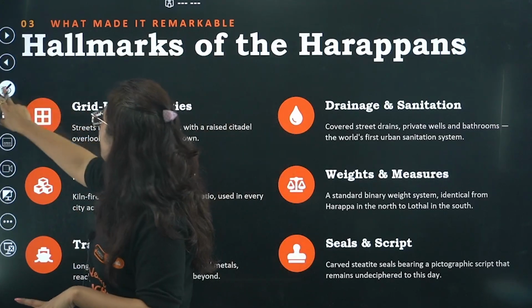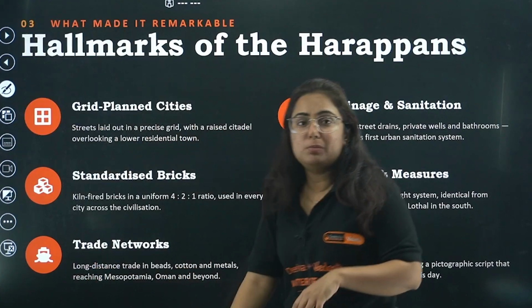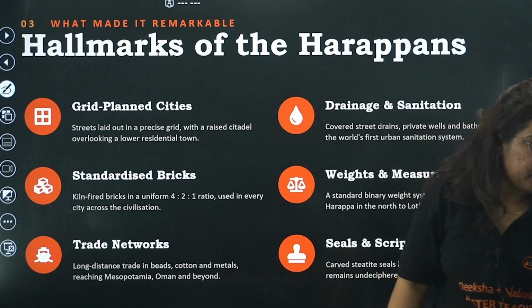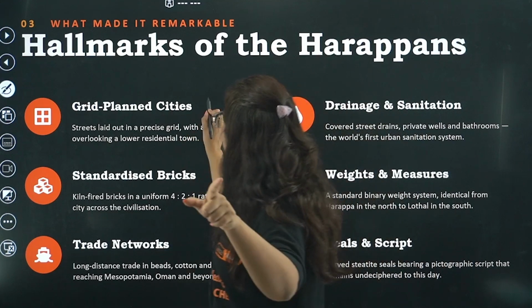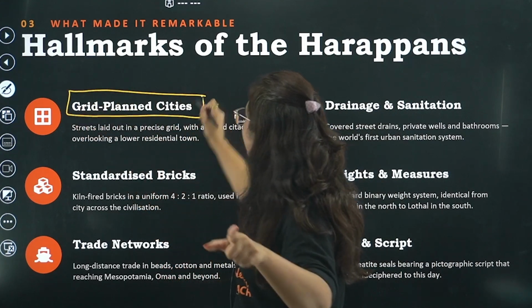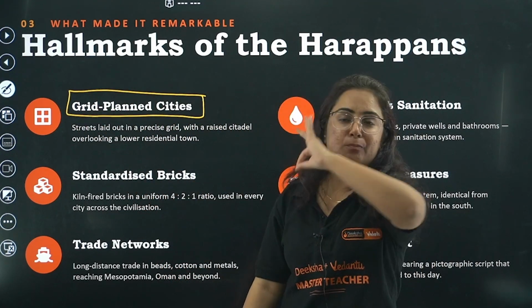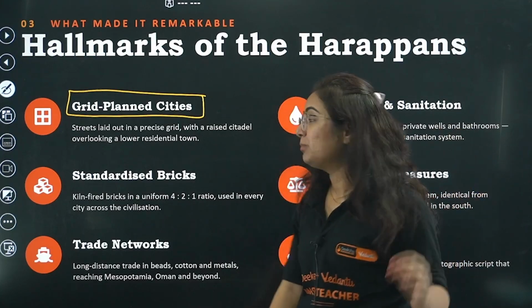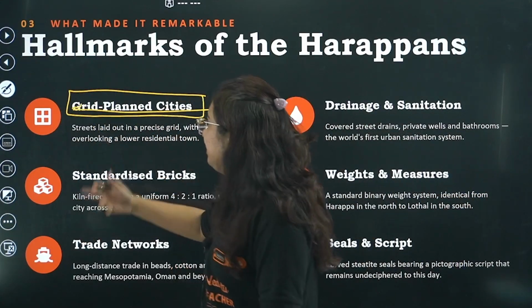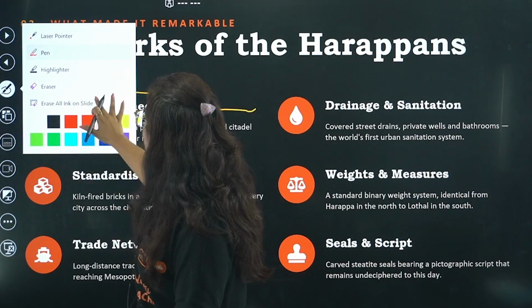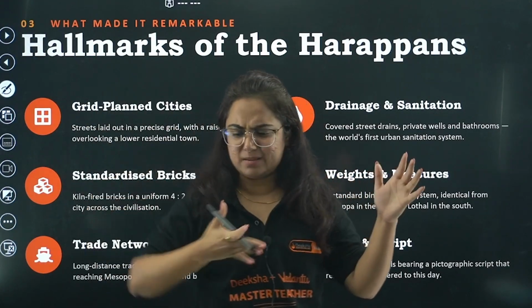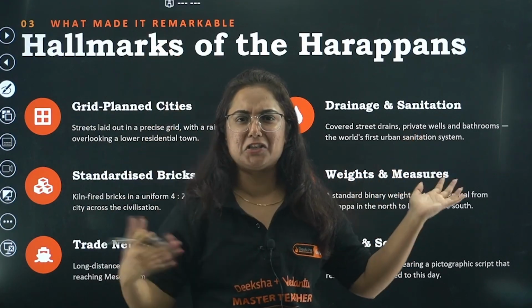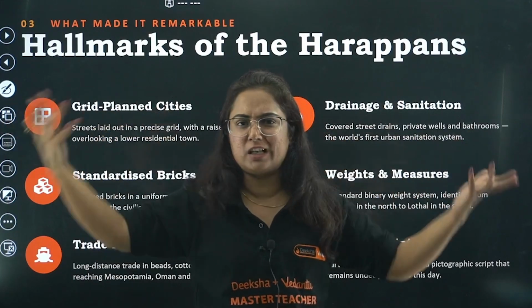Now let's focus on the hallmarks of this age. Hallmarks means the main characteristics of this age that you should know. The first one is the grid pattern, or grid-planned cities. Beta, this is something mind-blowing of that time. Why? Right now you might be living in a place with a lot of lanes around you, but you find that sometimes they are not planned. Some lanes are zigzag, meandering, going here and there, connecting with another road.